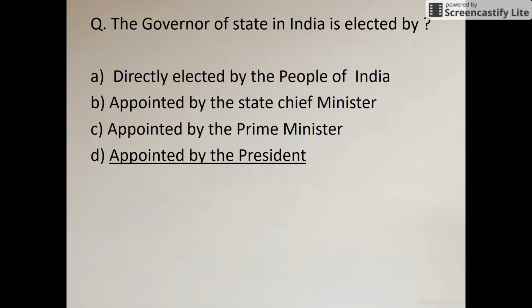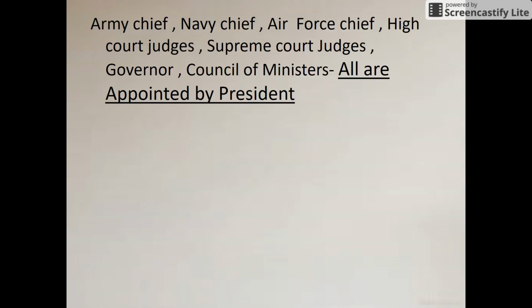Okay, so I've listed some appointments that are done by the president, like army chief, navy chief, air force chief, high court judges, Supreme Court judges, governor, council of ministers. There are so many positions that are appointed by the president. Just go through them once because all these things are important.